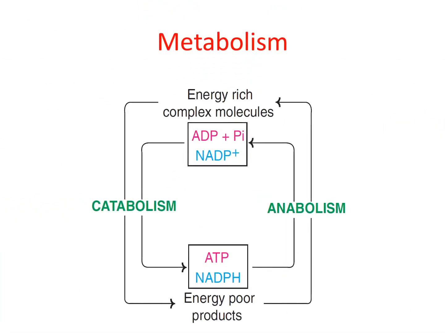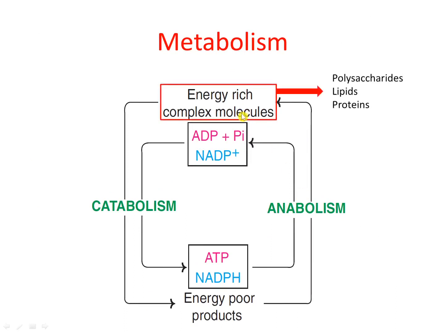Now this is the diagrammatic representation of the metabolic process. Here you can see that the energy-rich complex molecules such as polysaccharides, lipids and proteins will get catabolized to give you energy-poor products. And during this process, the ATP and NADPH will be liberated.